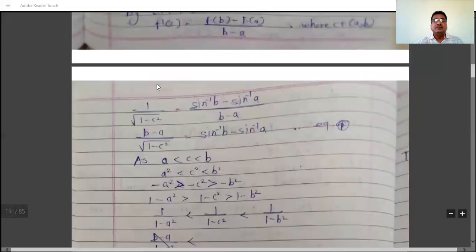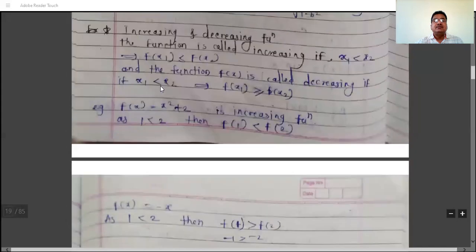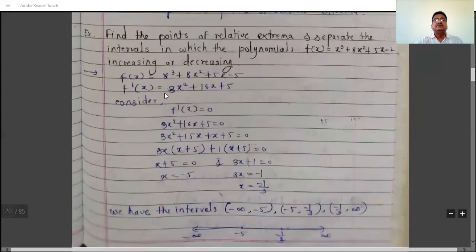So these are some more examples. You see the proof of these examples.